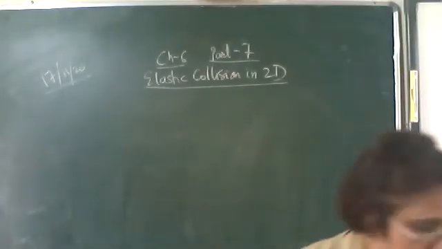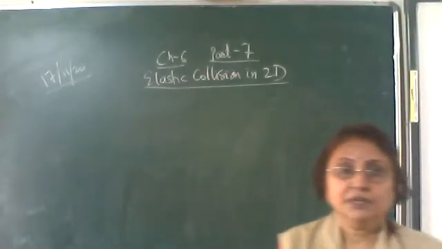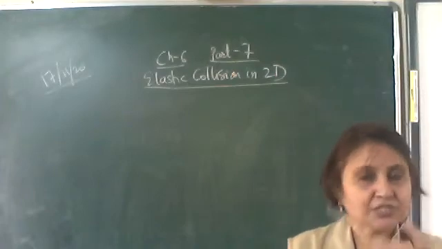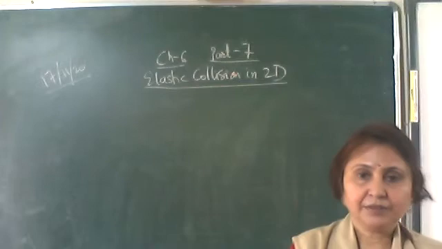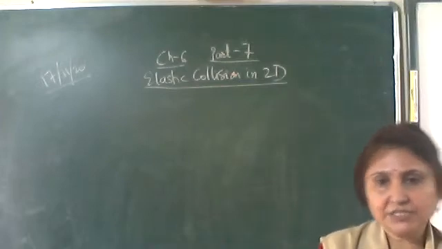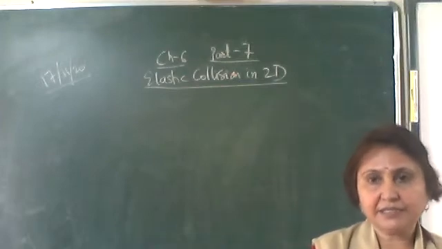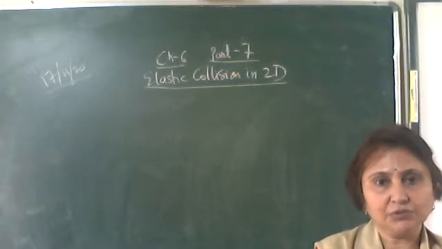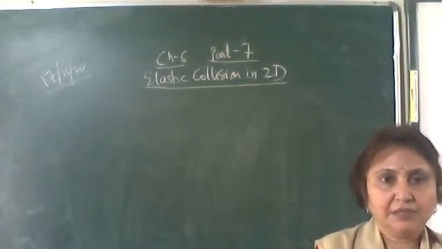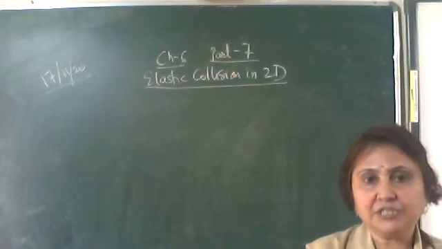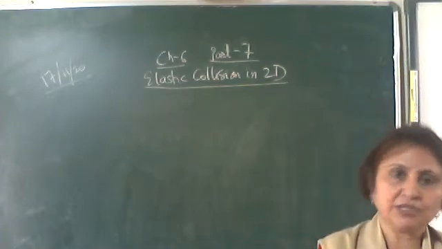Okay, so we were discussing collisions. Two types of collisions: elastic and inelastic collision. Elastic collision is one in which the kinetic energy is conserved, that is, the kinetic energy before collision is equal to the kinetic energy after collision. Whereas inelastic collision is one in which the kinetic energy is not conserved.